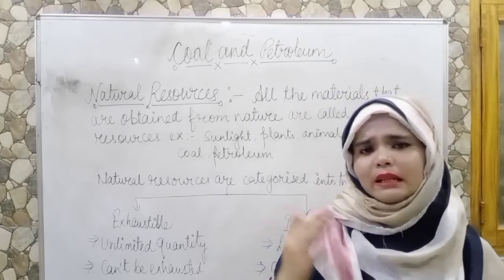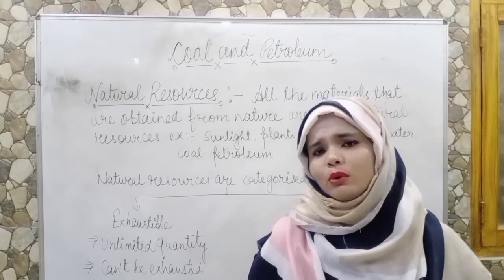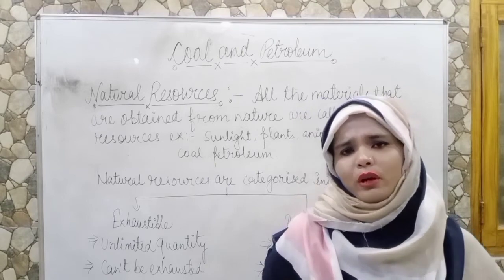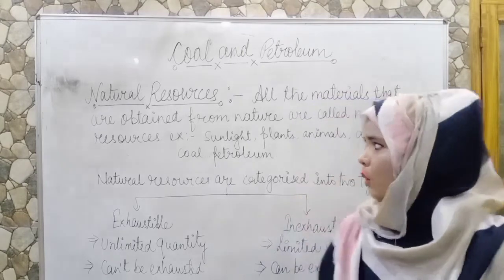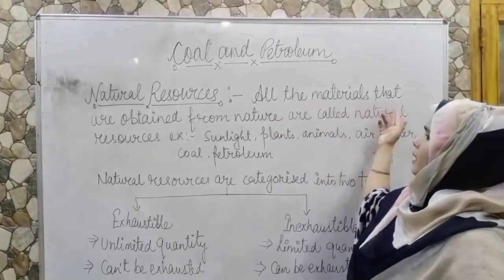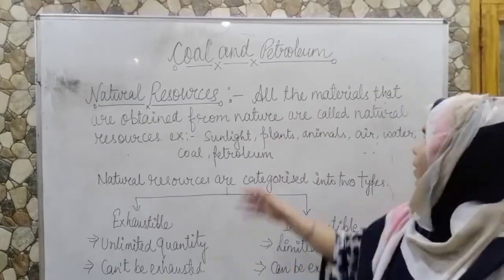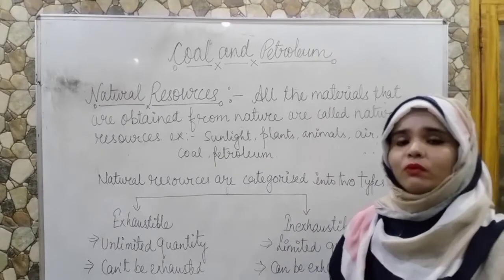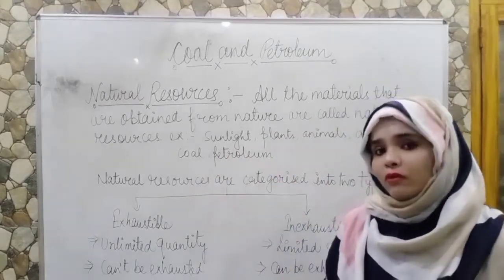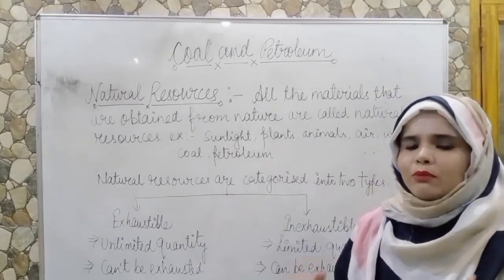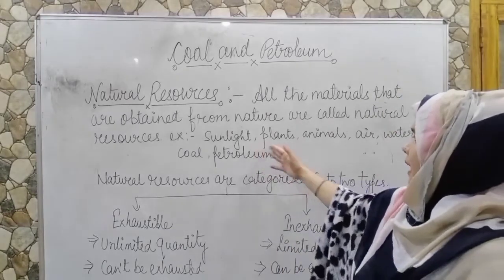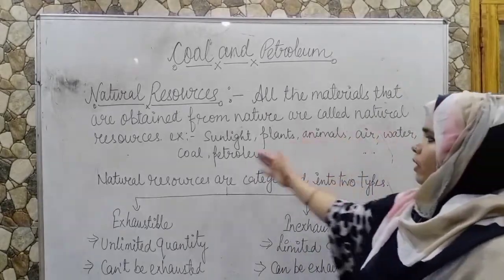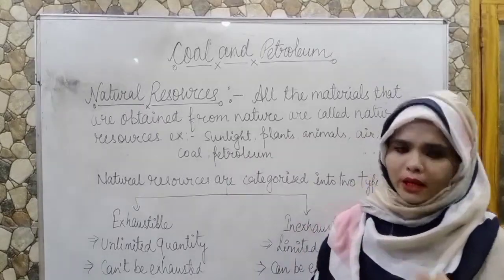In this chapter we are going to study coal and petroleum, and coal and petroleum are natural resources. All the materials that are obtained from nature are called natural resources. For example, sunlight, plants, animals, air, water, coal, petroleum. These all are natural resources.